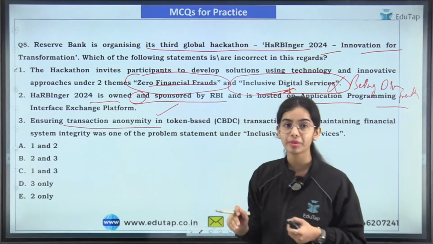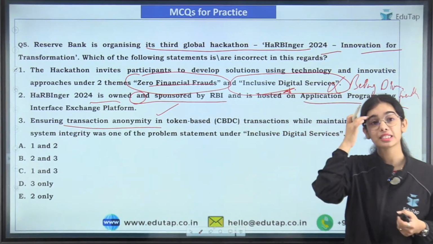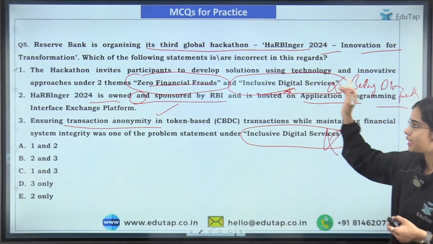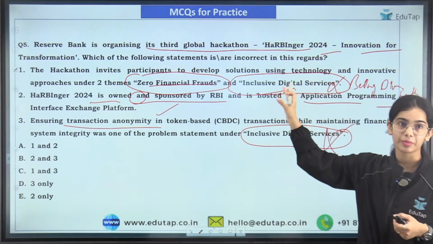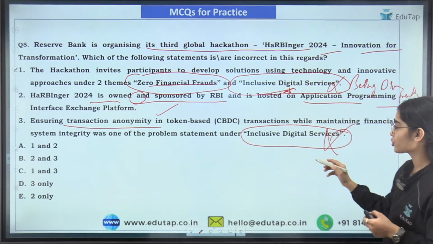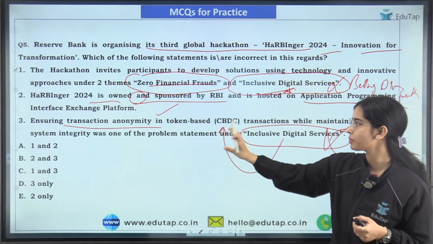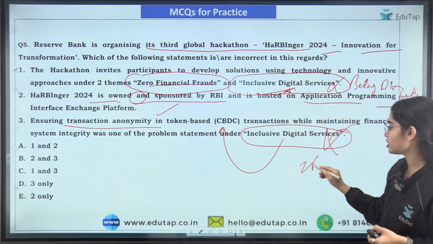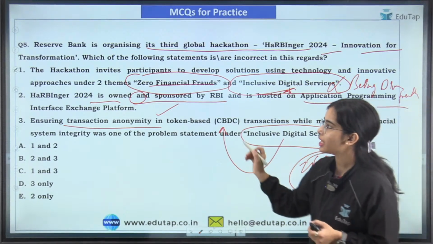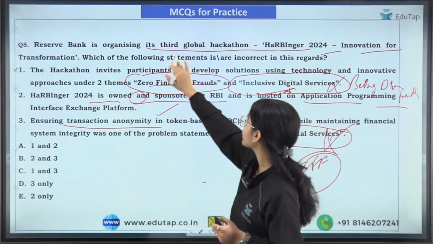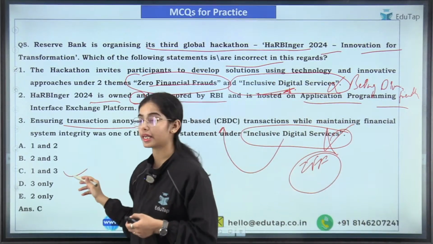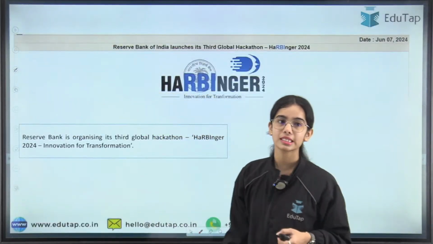Ensuring transaction anonymity in token-based CBDC transactions. So inclusive digital services, first of all, is not any theme in the Harbinger 2024, and the token-based CBDC transaction anonymity theme was under the zero financial frauds. Okay. So that's why the first and third statements are incorrect and you had to find the incorrect statement. So 1 and 3, that is your C, is the correct answer here.